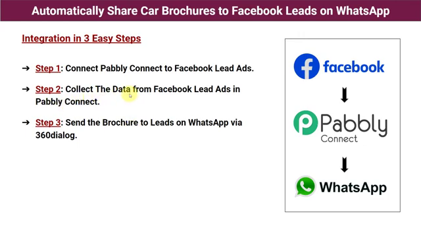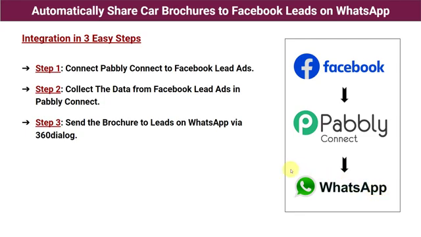And step 2 is collect the data from Facebook lead ads in Pabbly Connect. So in second step, we'll generate a new lead by filling the lead ad form and capture the data of that lead here in Pabbly Connect. Okay, and step 3 says send the brochure to leads on WhatsApp via 360 dialog. So finally we are going to send the brochure of our car's business to the person whose data we have captured here in Pabbly Connect on his or her WhatsApp account.